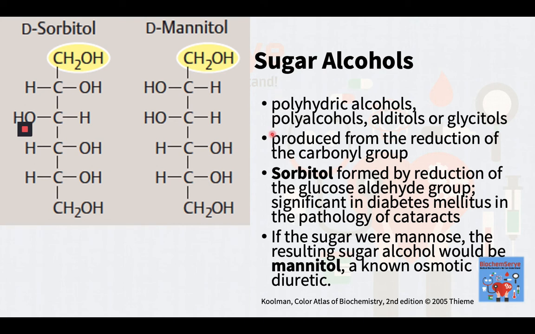Sugar alcohols, also called polyhydric alcohols or polyalcohols, are organic compounds, typically derived from sugars, containing one hydroxyl group attached to each carbon atom. Sorbitol, a sugar alcohol, is formed by the reduction of the glucose aldehyde group. Sorbitol is significant in diabetes mellitus and the pathology of cataracts. If the sugar were mannose, the resulting sugar alcohol would be mannitol, a known osmotic diuretic.